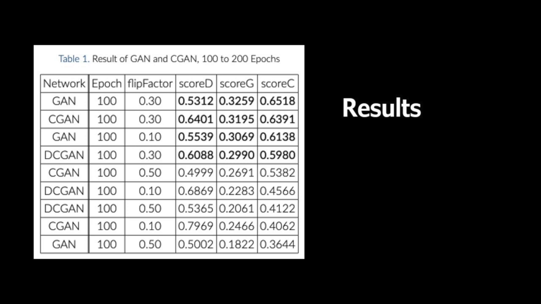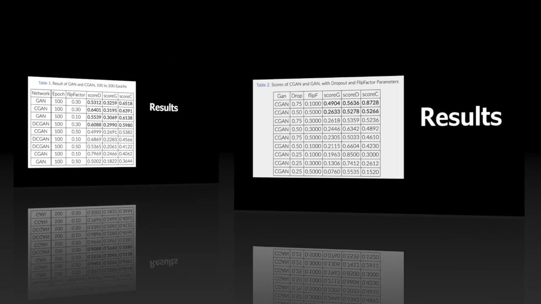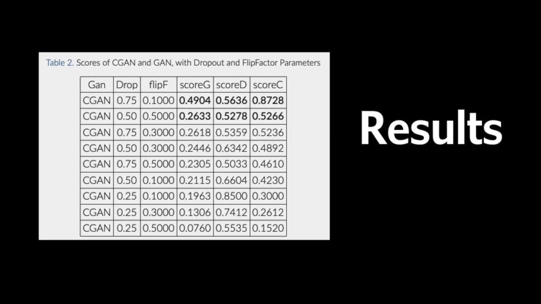The final set of experiments included changes in dropout parameters. The dropout technique is essential in reducing overfitting during training. In this sense, the networks were trained with the following dropout values: 0.25, 0.50, and 0.75, combined with different values of flip factor and 50 epochs. According to Table 2, we can observe an evolution in the network performance after each modification proposed in its architecture.